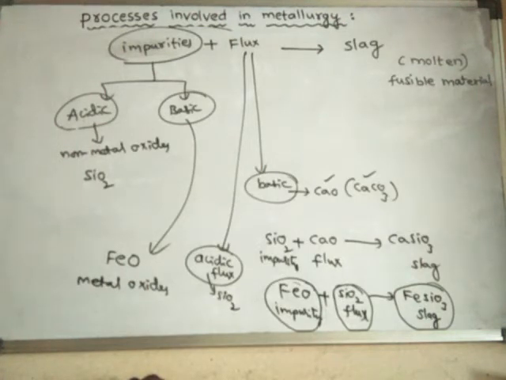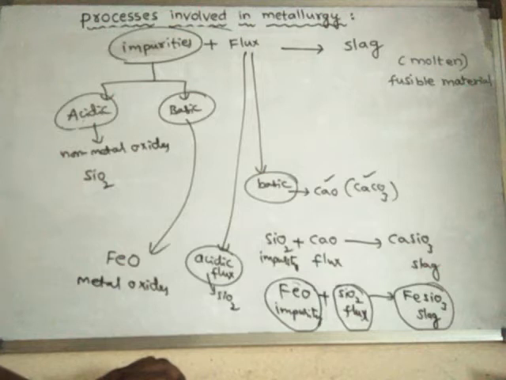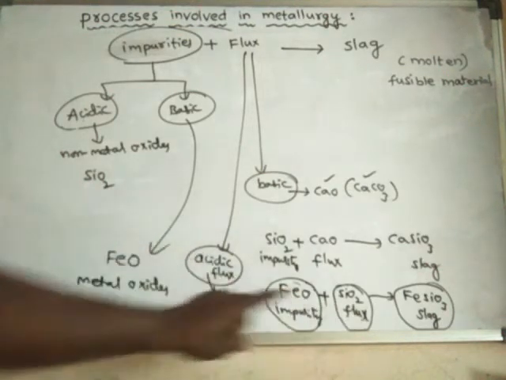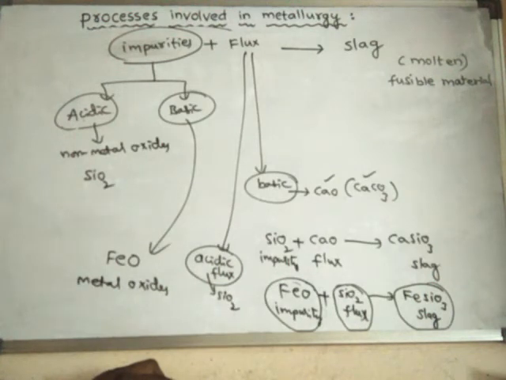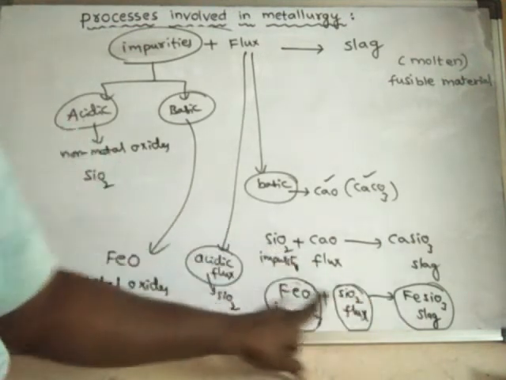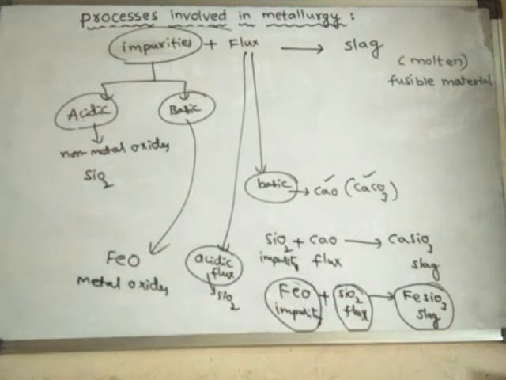If the impurity is acidic in nature, we have to add a basic flux. If the impurity is basic in nature, we have to add an acidic flux to that ore and heat that material. Then those impurities are converted into slag.